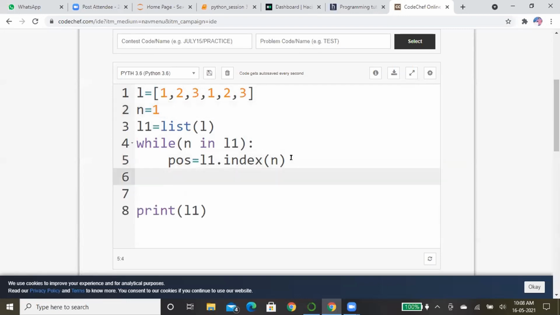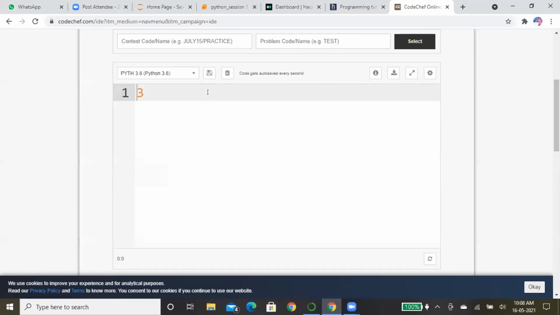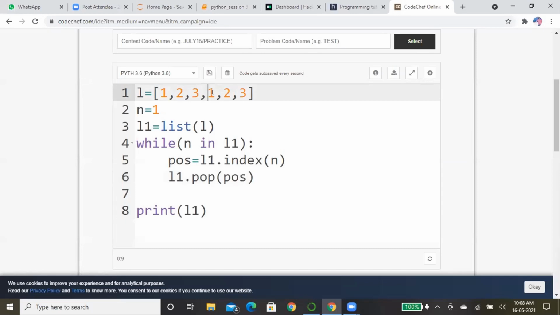Now I am going to pop the element, L1.pop(position). Simply it pops that position. Again the while loop will be repeated because n is again present in L1. It goes to check the index. After removing the first element, the indexes will have changed. So it again gets the position as 2 and removes that element.